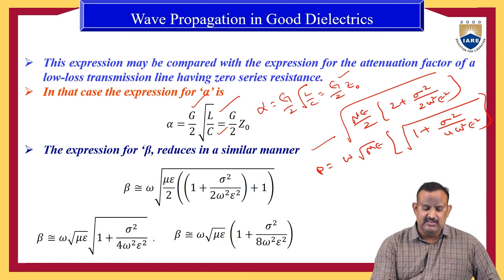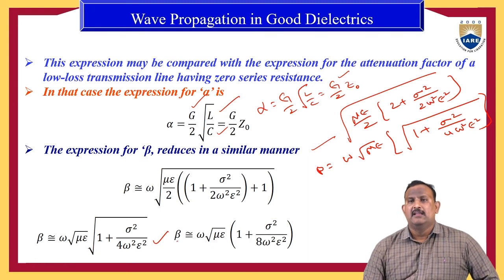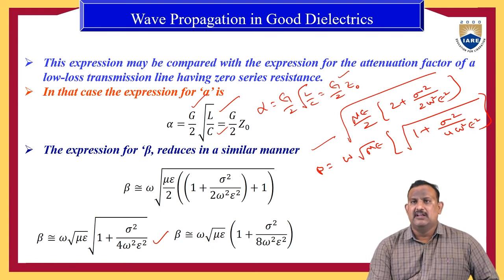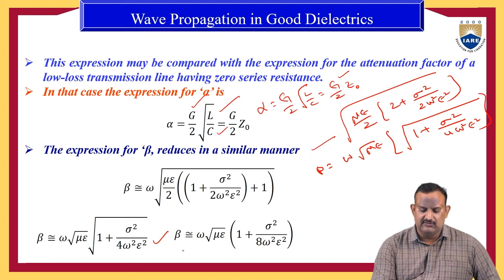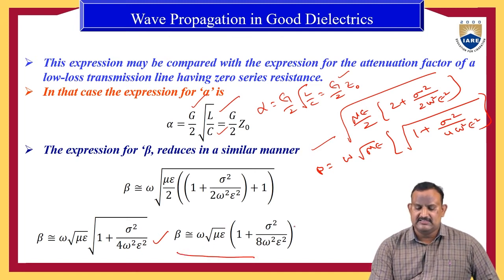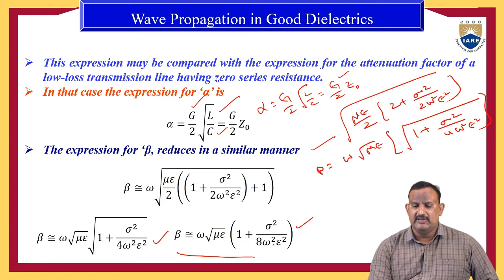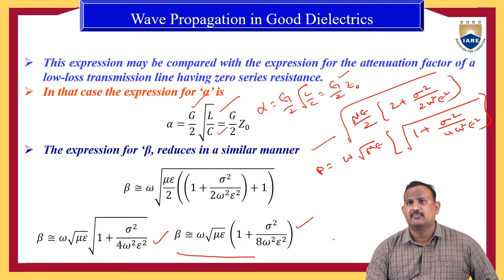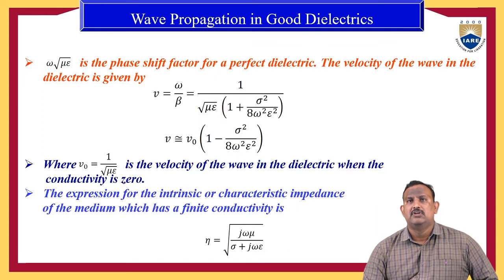So, the same can be expressed using the binomial expression. Apply a binomial expression and ignore the higher order terms. Therefore, the equation becomes beta is equal to omega into root mu epsilon into 1 plus sigma square by 8 omega square epsilon square, where omega into root mu epsilon is the phase shift factor for the perfect dielectric material.